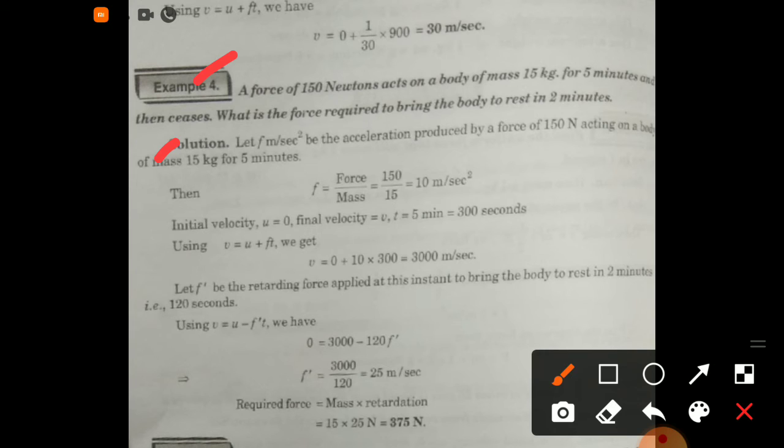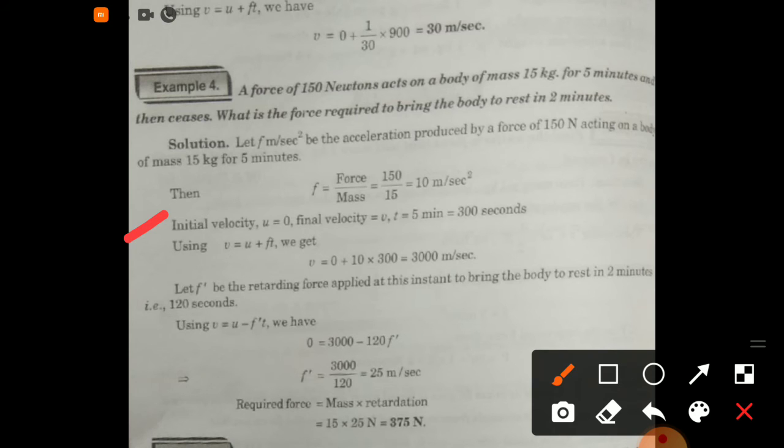Now for the solution, let f meter per second square be the acceleration produced by a force of 150 N acting on a body of mass 15 kg for 5 minutes. Then acceleration is equal to force by mass is equal to 10 meter per second square.